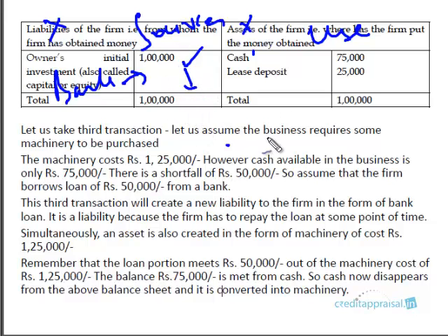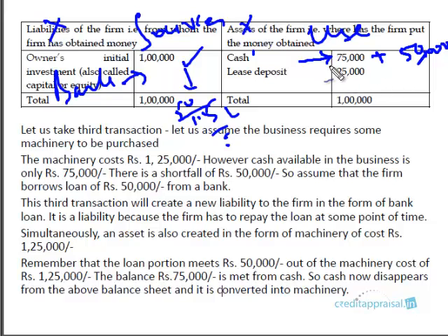So one head that will be affected through this transaction is the bank account, right? So bank account will go up by 50,000. So this will be 50,000. So total will be 1 lakh 50,000, 1.5 lakhs, right? What is the other head that is affected? It's not going to sit idle. It's not like that 50,000 will come and sit in the cash account. So there's a purpose to this 50,000. It has to go into the machinery. So you're going to buy machinery with this 50,000.